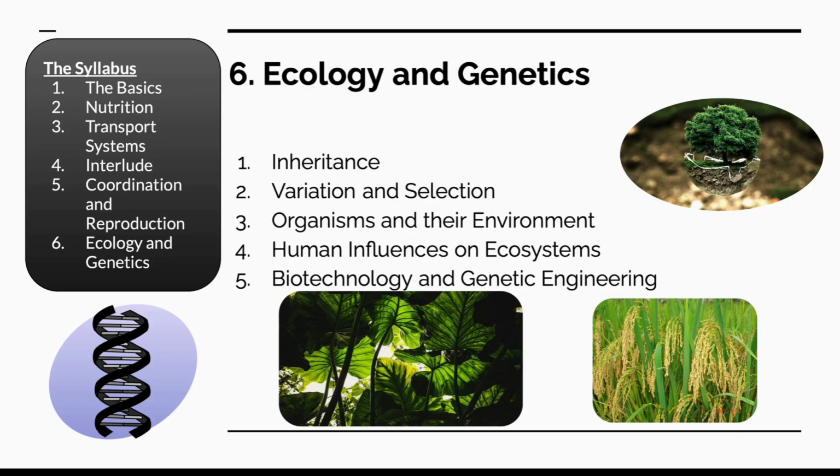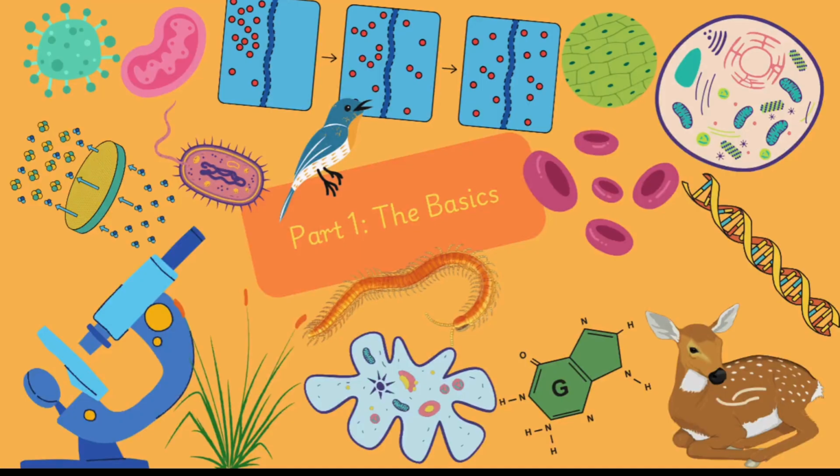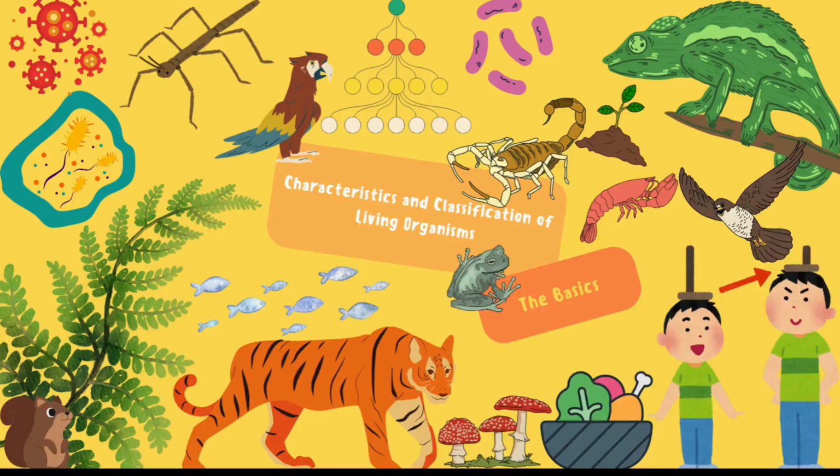Part 6. Ecology and genetics. The final section covers inheritance, variation and selection, organisms and the environment, human influences on ecosystems, and biotechnology and genetic modification.